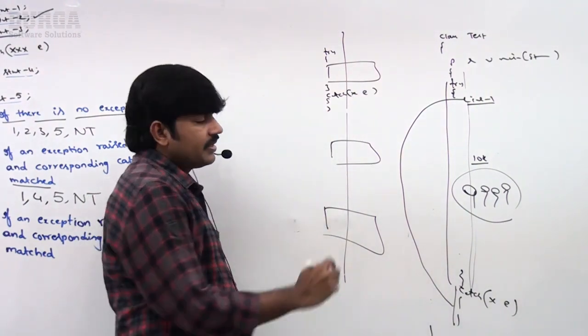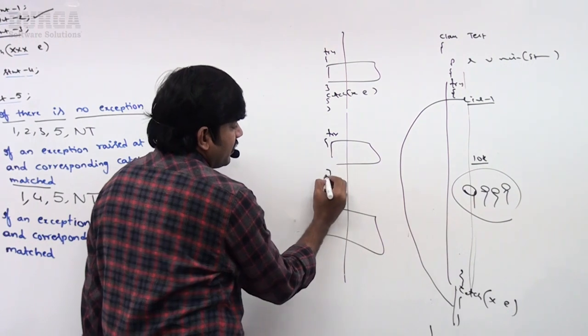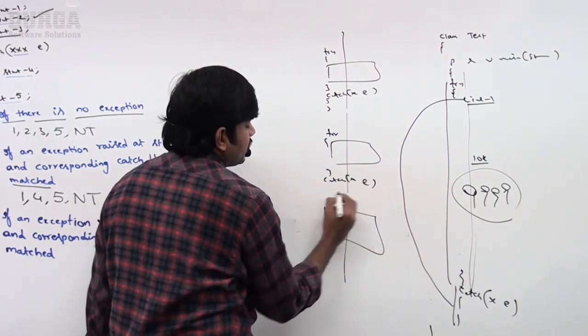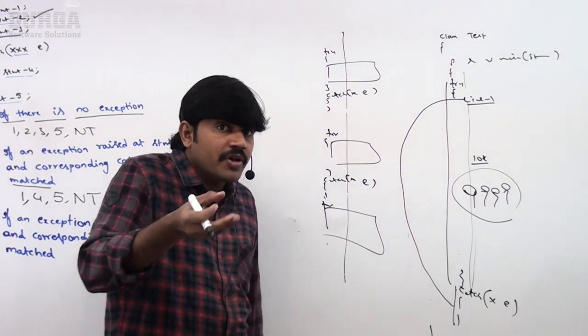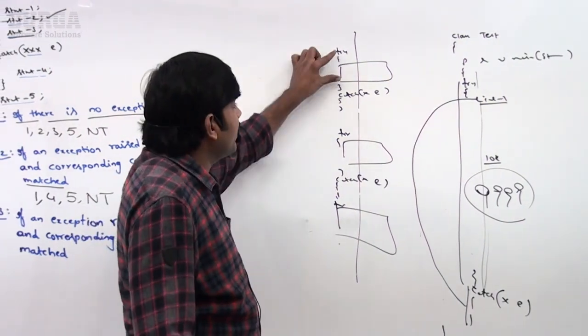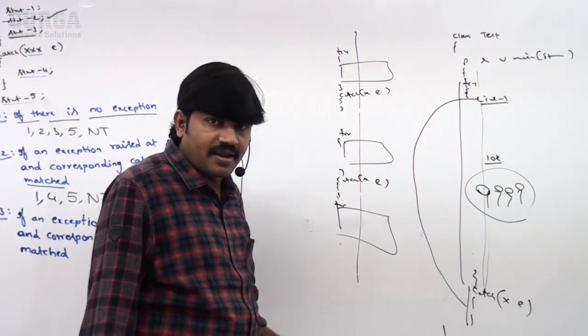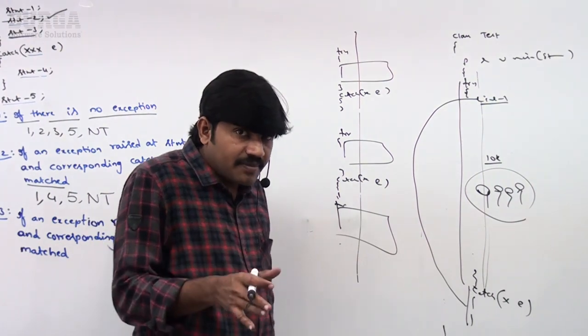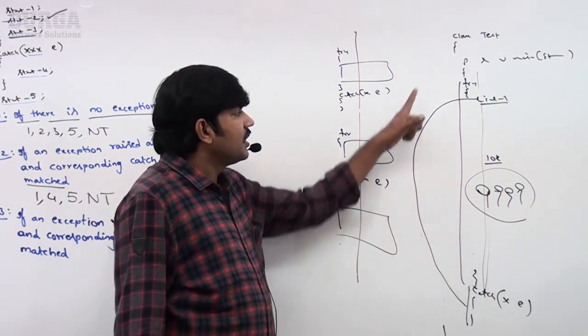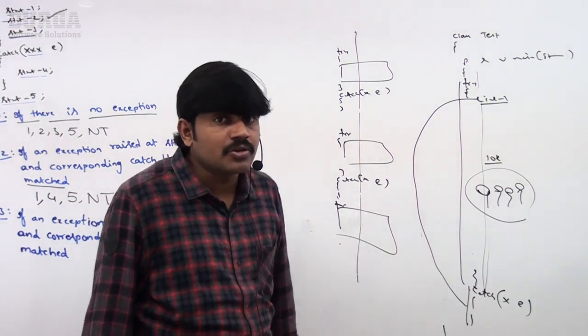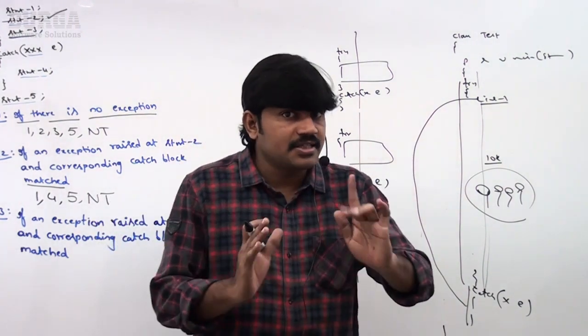Try catch block. Next, try and then catch block here. Try catch block. Next, try and then catch block. So for every risky area, you can take a separate try catch, separate try catch. This type of thing is recommended, but don't include normal code inside the try block. The length of the try block should be as small as possible.